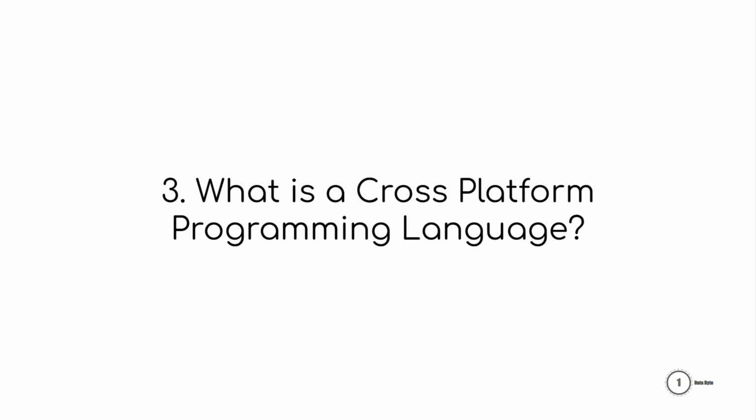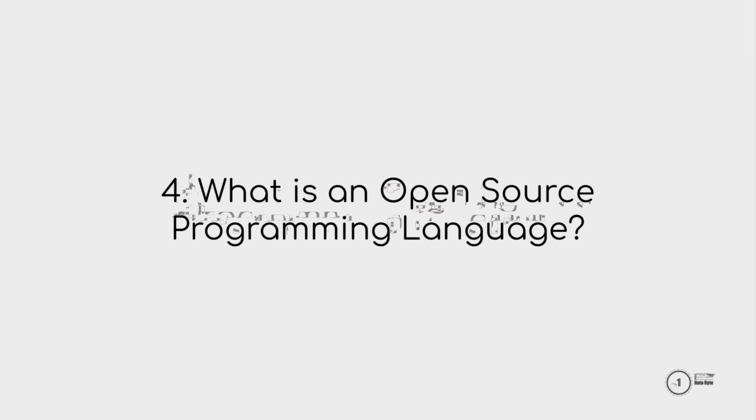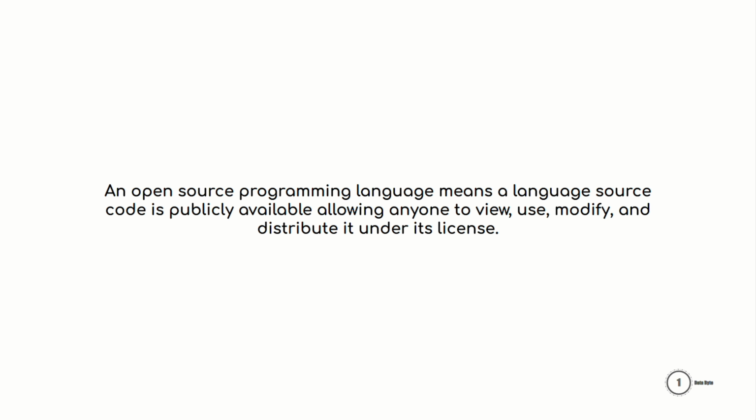Now, returning back to the third term, what is a cross-platform programming language? A cross-platform programming language means a language that can run on multiple operating systems or devices with little or no modifications. Fourth term, what is an open source programming language? An open source programming language means a language whose source code is publicly available, allowing anyone to view, use, modify, and distribute it under its license.